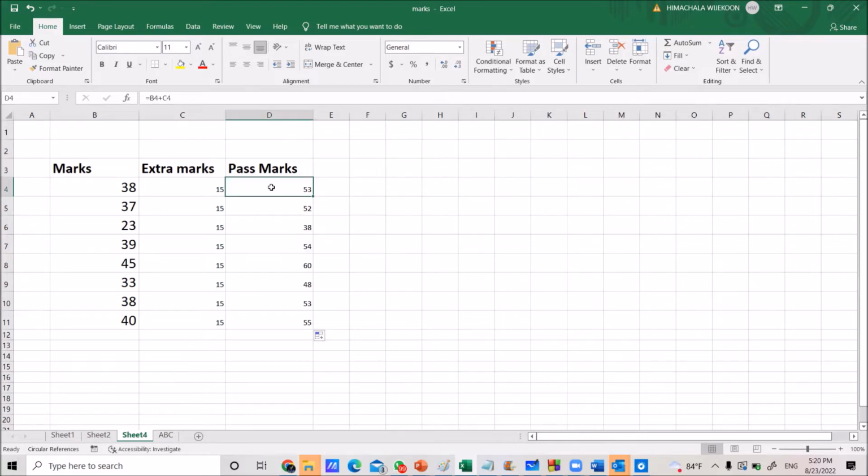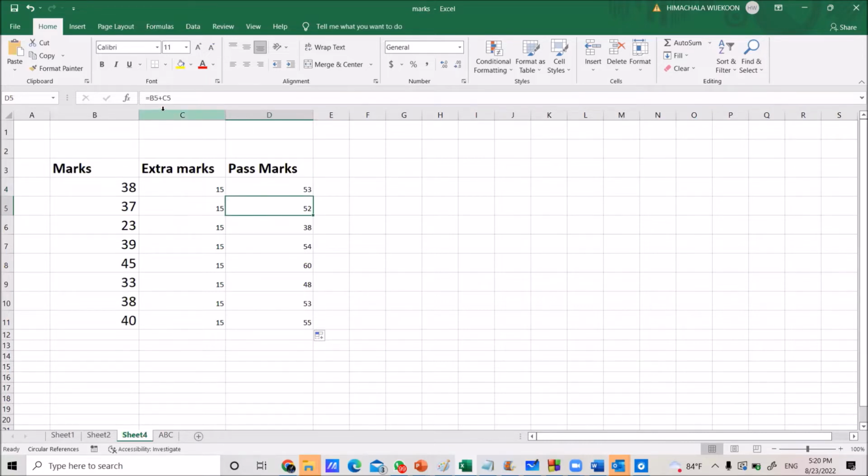First, look at the formula. The formula is B4 plus C4. Then next, move your mouse pointer to the next formula under the pass mark column. That means the value 52 is available. Next one. At the same time, look at the formula. What happened to the formula? I am now clicking on it.